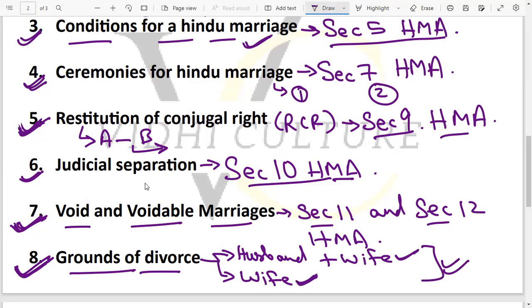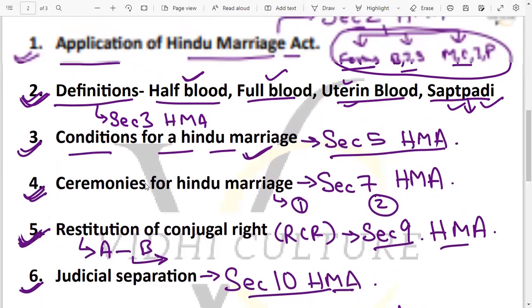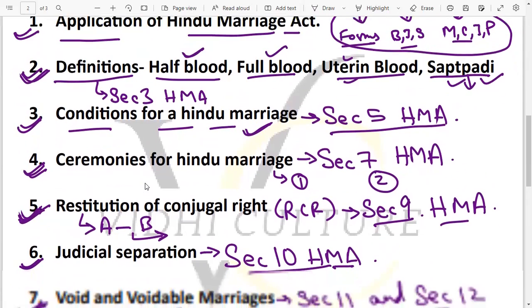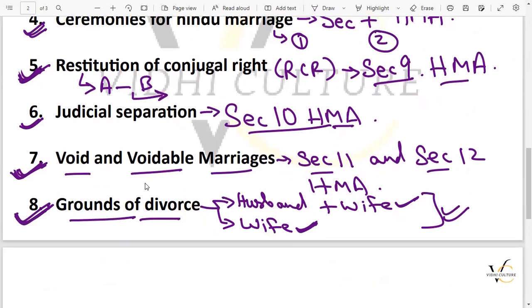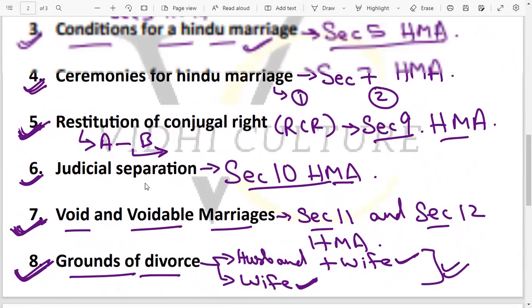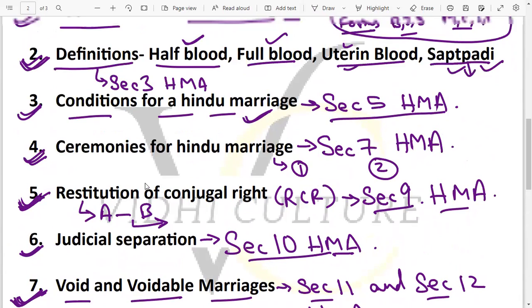So these are the certain topics which we are required to study when you have a paucity of time, when the time is less and you need to prepare it well for the examinations, because surely there will be 4, 5, 6 questions from the Hindu Marriage Act. So it is a very high probability that these questions will come from these topics only. So you must read these topics, and in the coming videos I'll be explaining all these topics in depth so that you can have a better understanding of all these topics.